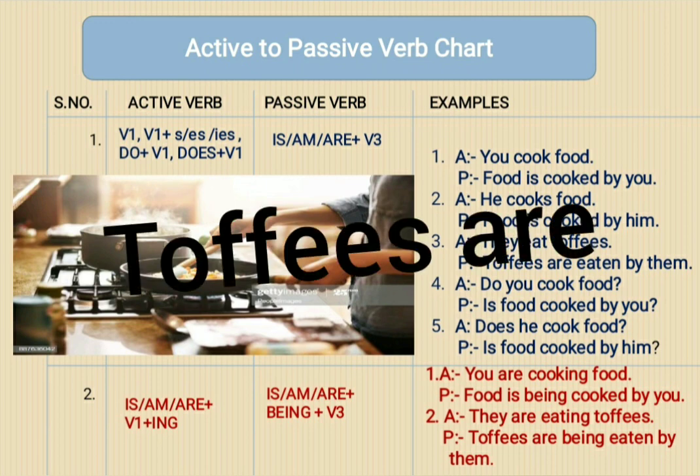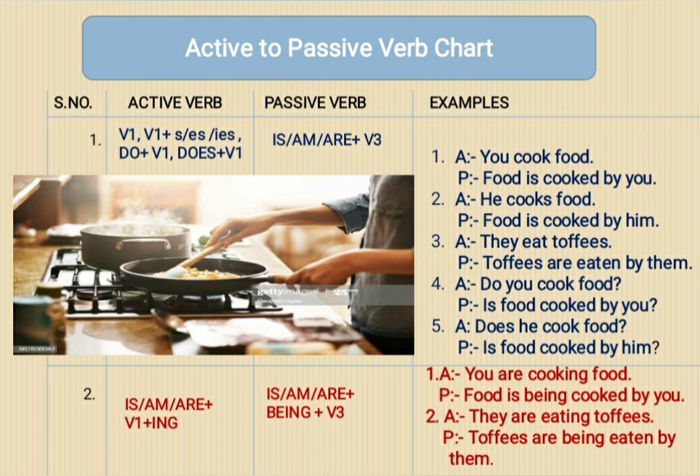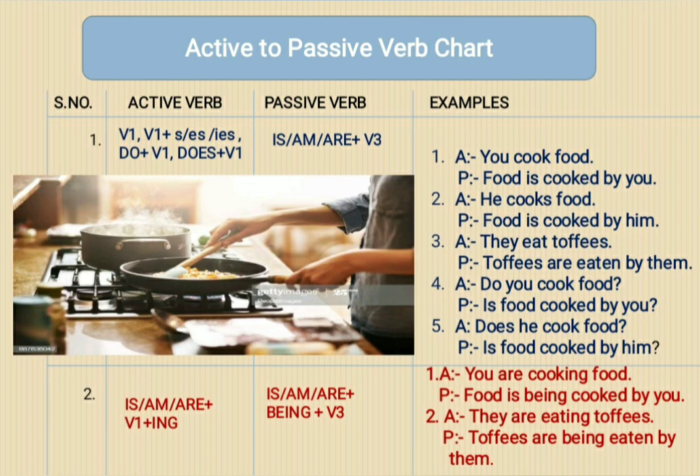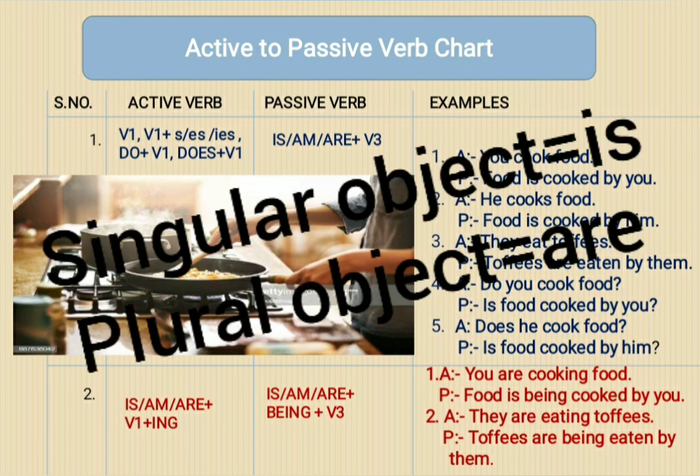So it becomes toffees are eaten by them. In every condition, V3 is compulsory. But the supporting verb or helping verb we use according to the object. If the object is singular, we use is in present tense. And if the object is plural, we use are.